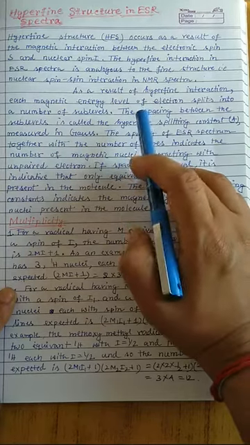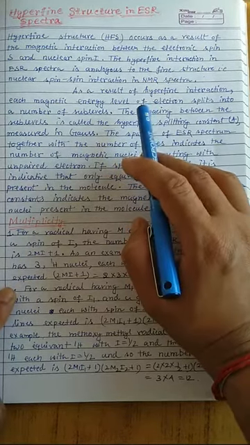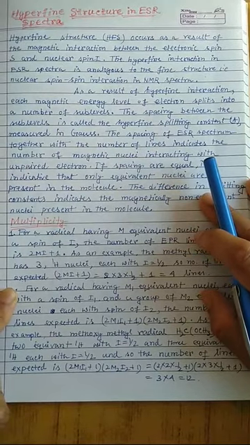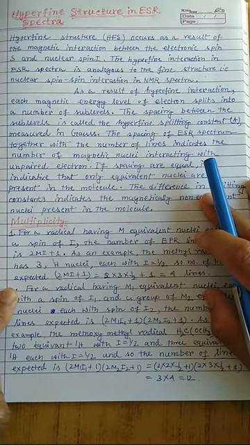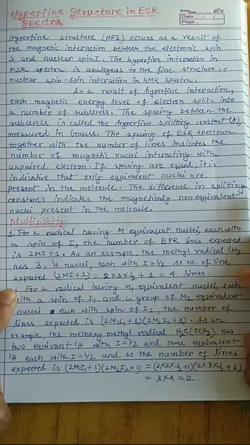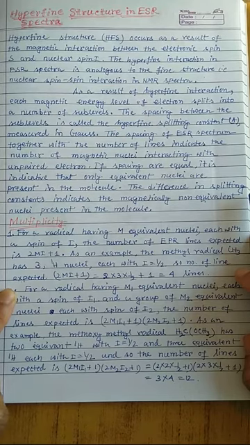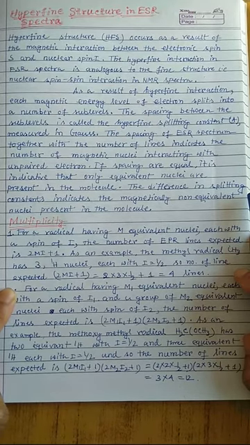Good morning, students. Today's topic is very interesting and most applicable in the ESR spectrum: the hyperfine structure in ESR spectra. We would like to discuss why it appears and how we can interpret from this spectrum how many different environments are created for this particular electron. Okay, so let's have a look.